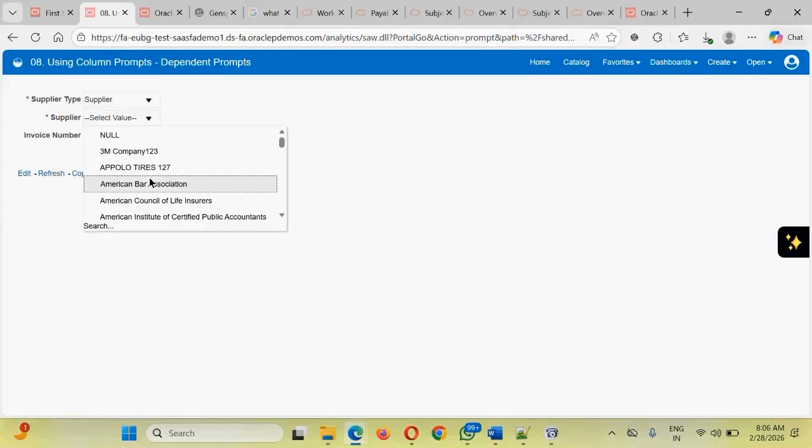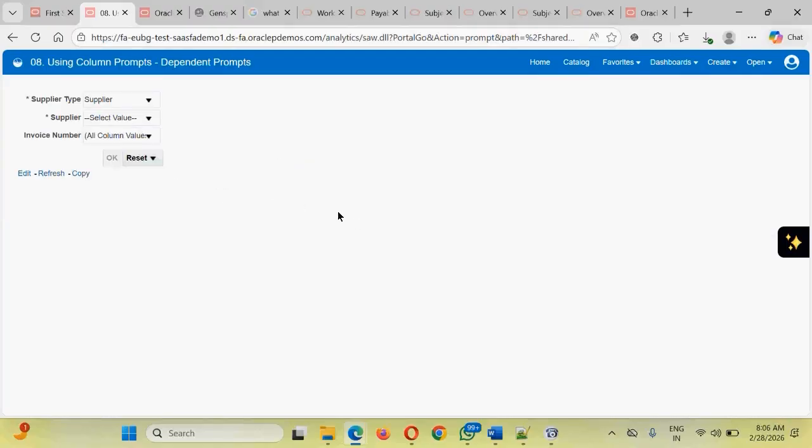The values displayed are like 3M and all these things. But in case you are selecting a value, and the value that we are selecting is carrier, we are able to see the values for the suppliers are changing. Okay, clear guys? This is how we will be designing prompts which are correlated to each other.